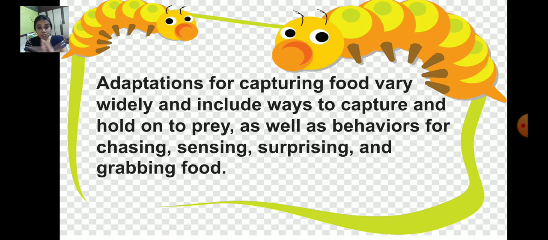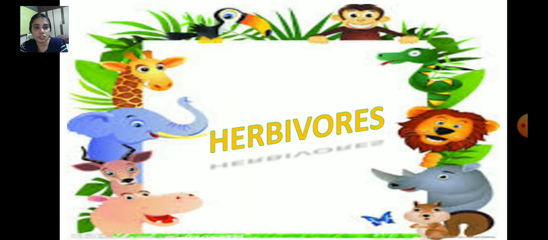Now, adaptations for capturing food. Capturing food varies widely and includes the way to capture and hold on to prey as well as the behavior. How do the animals catch the prey? By chasing. So a lion or tiger will chase other animals to catch them. And by sensing. Some animals can sense, surprise and grab food. So these are the different types of adaptations.